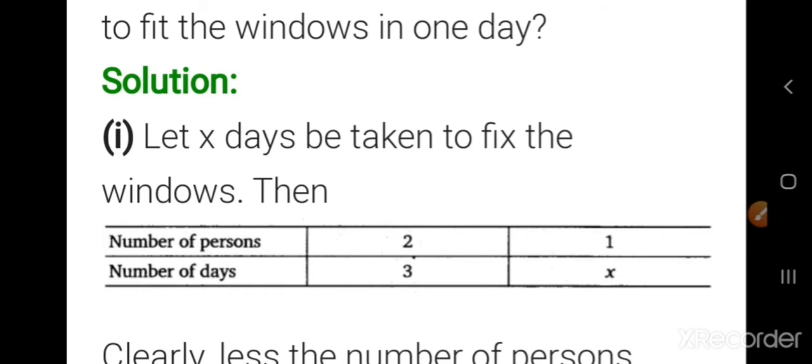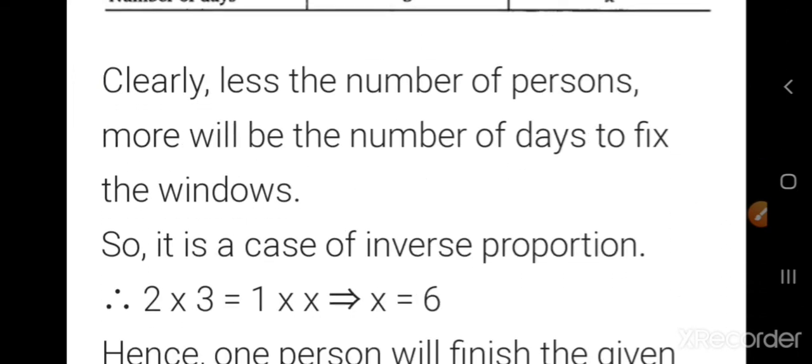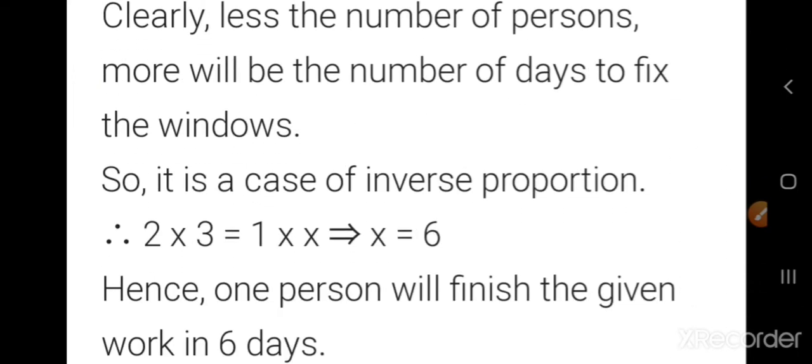So, multiplication: 2 into 3 is equal to 1 into x. So x value is equal to 2 into 3, which is 6. Okay, let us see that. Now, 2 into 3 equal to 1 into x, x value equal to 6. Okay, so one person will finish within 6 days.